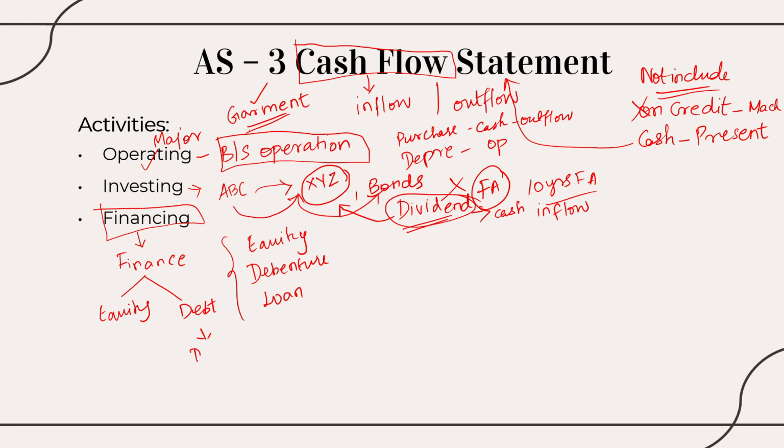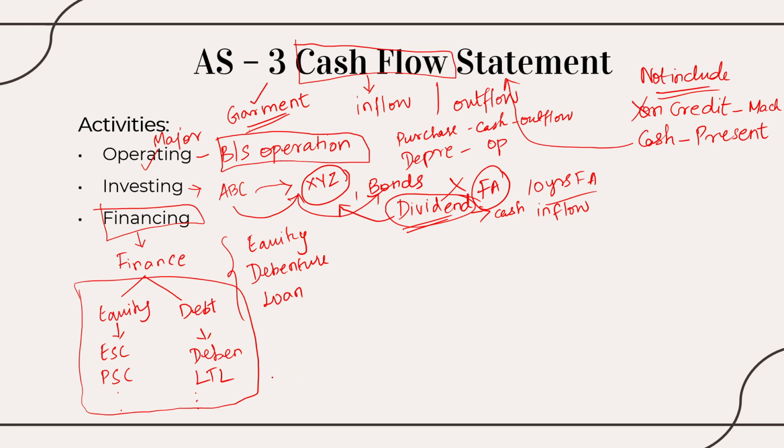Debt, I can take it as a debenture or any long-term loan, right? Equity, either it can be equity share capital, preference share capital, or anything else, right? So these kinds of financial activity are to raise finance for my business purpose. If I'm raising finance for my business purpose, that is called financing activity, right?